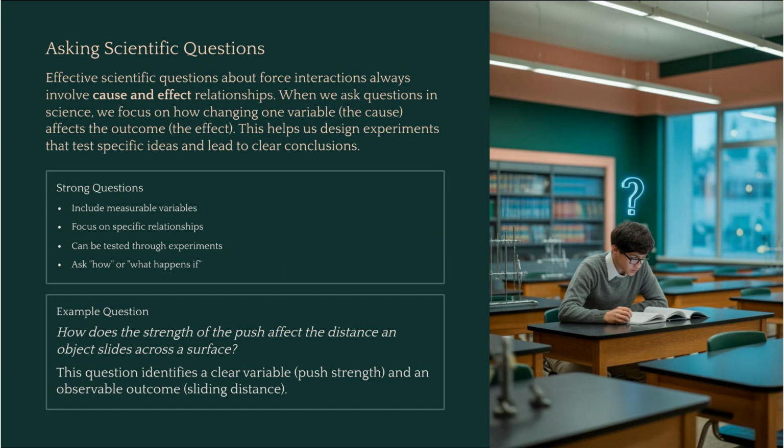To investigate these interactions, you need to ask a good scientific question. These questions shouldn't be answered with a simple yes or no. Instead, they should focus on a cause and effect relationship. A strong question might be, how does the type of surface affect the friction force that slows down a toy car? This sets you up to predict and then test a variable.